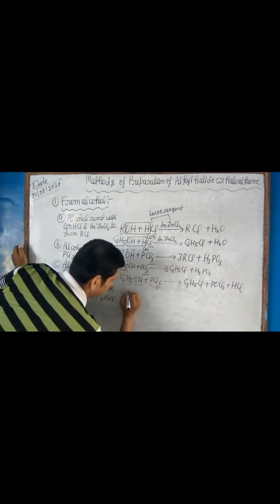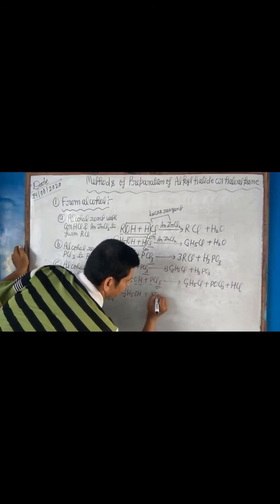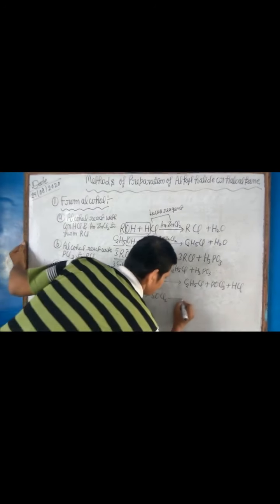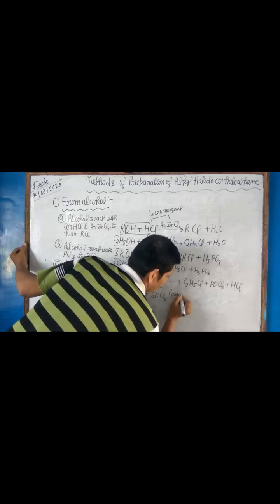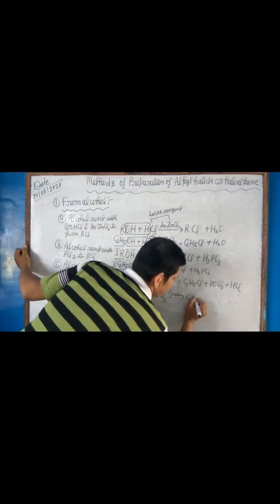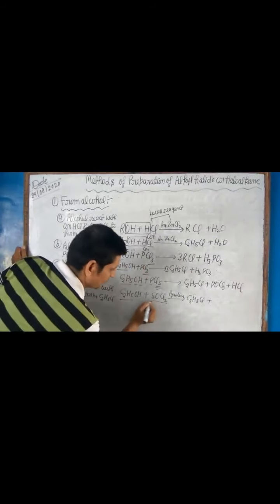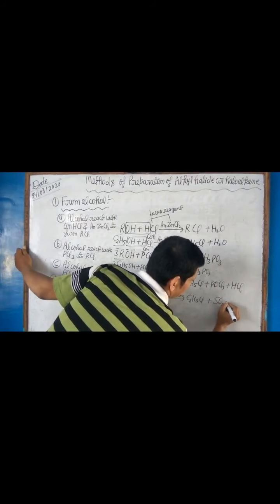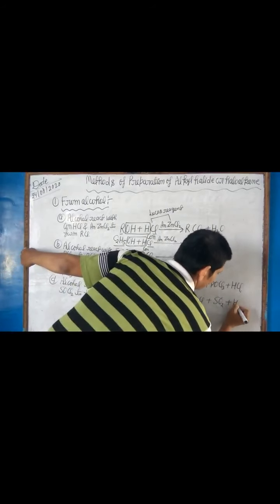Ethanol or ethyl alcohol reacts with thionyl chloride, SOCl2, in presence of pyridine to form C2H5Cl, ethyl chloride or chloroethane. SO2 and H and Cl combine to form HCl.